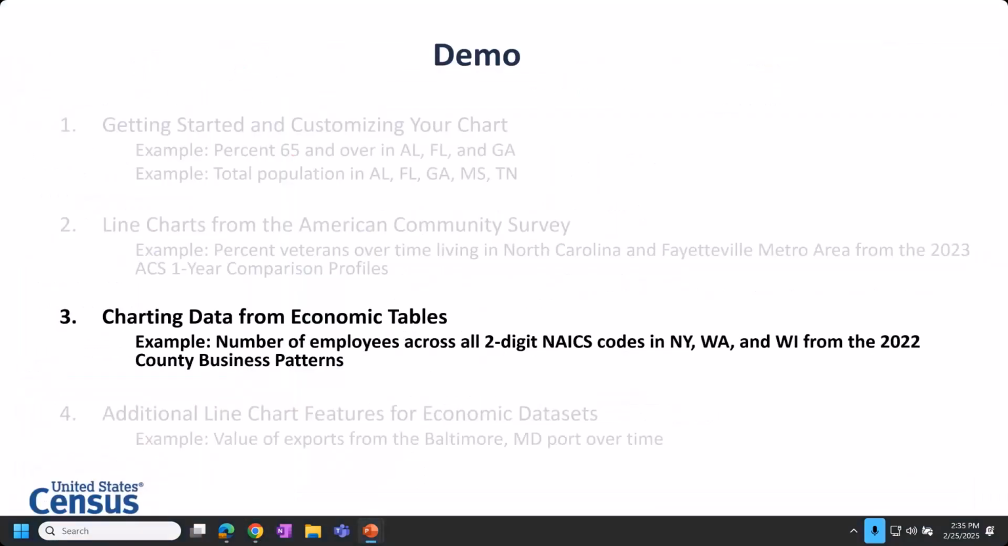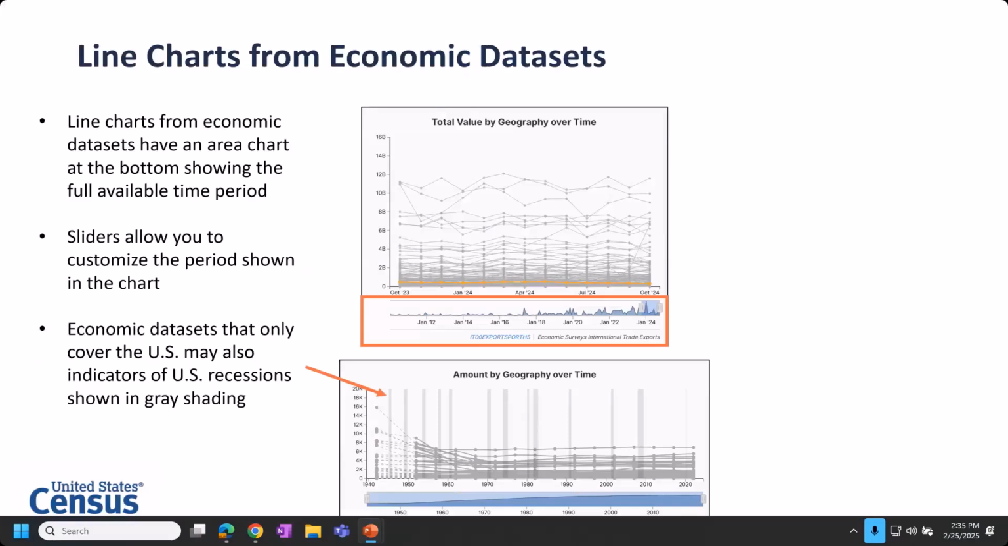Right, so moving on to our last example, we talked about line charts for the ACS comparison profiles. I wanted to take a moment to show you an example of a line chart from an economic data set because they're a little bit different. They tend to have more data over time to choose from than just a standard 5-year period.